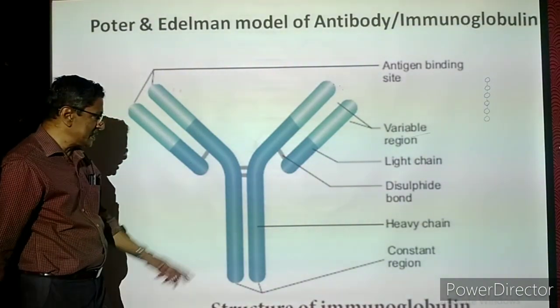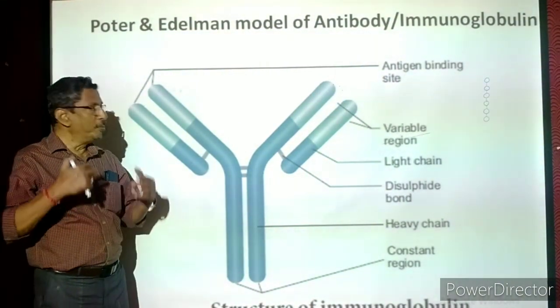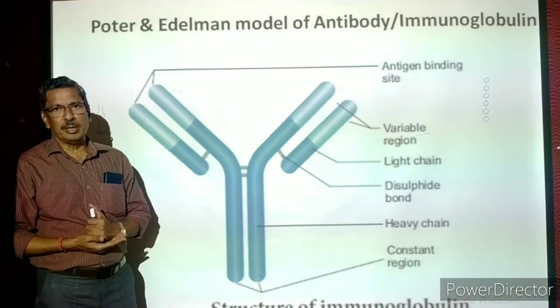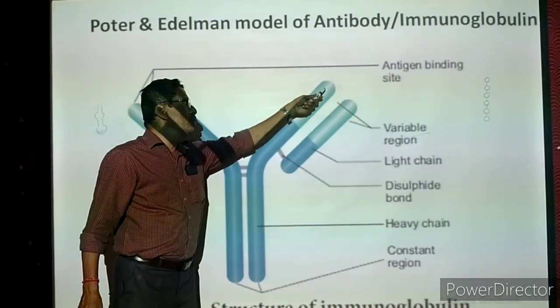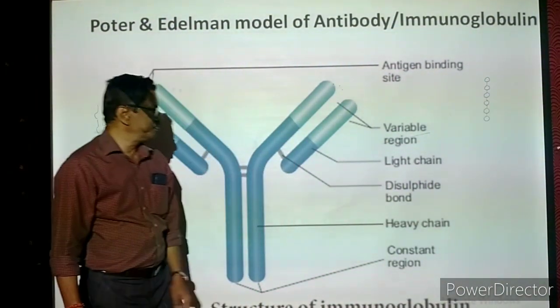Why do we call them heavy chains? Molecular weight wise, both polypeptide chains are very heavy, because lots of amino acids are present here.